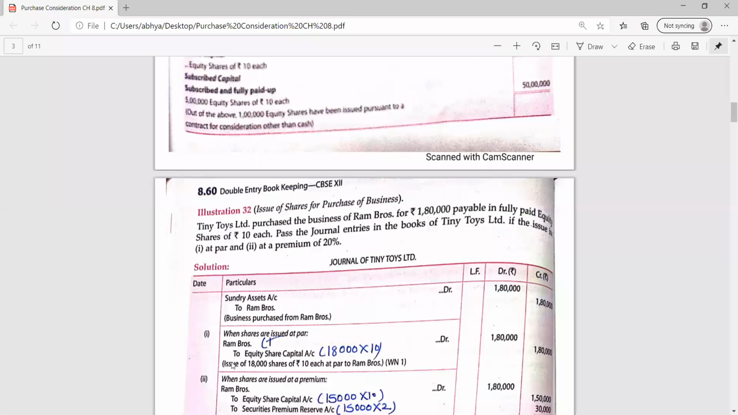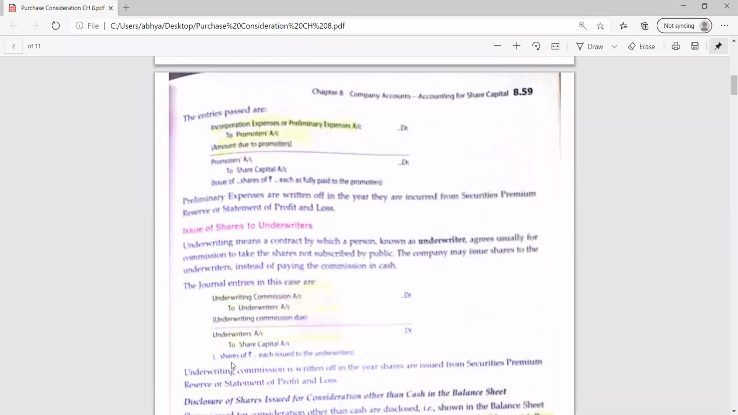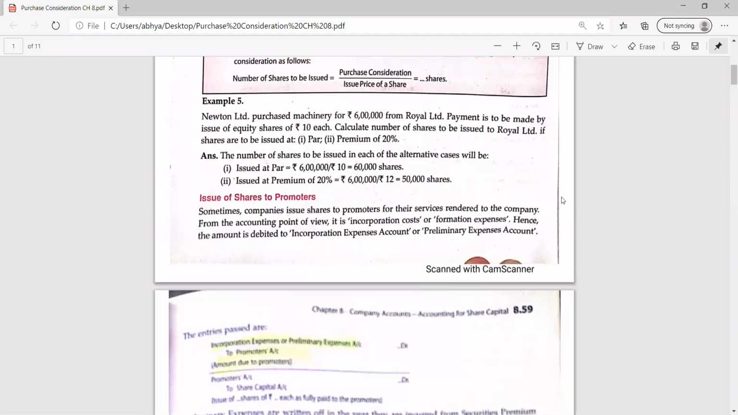So now today's topic: sometimes the company is issuing shares not only to the vendors but also to the promoters and the underwriters. And you all know the meaning of promoters and underwriters from 11th class, chapter 2, formation of a company. Promoters are the persons who promote the business, who get the company registered, and who do all the legal formalities. So they are entitled to be paid some remuneration.